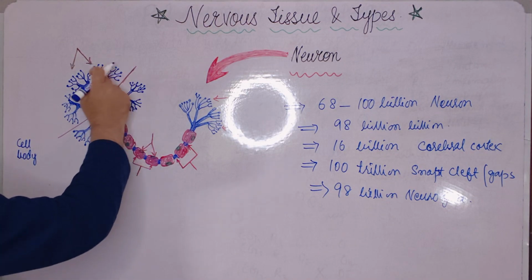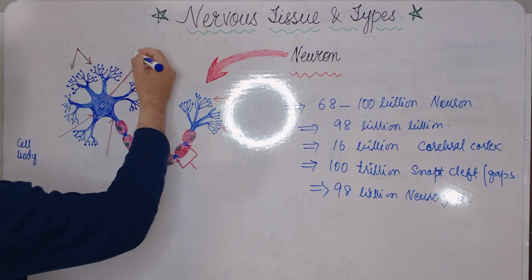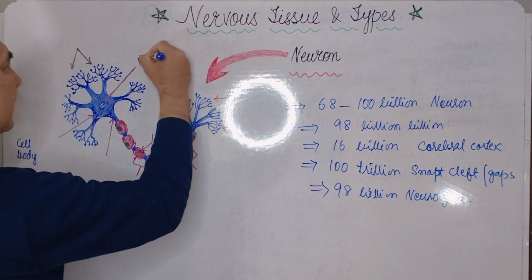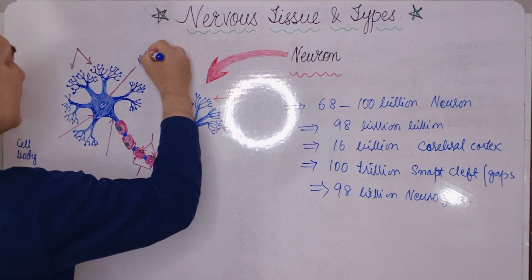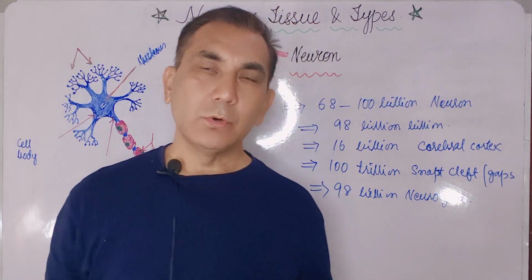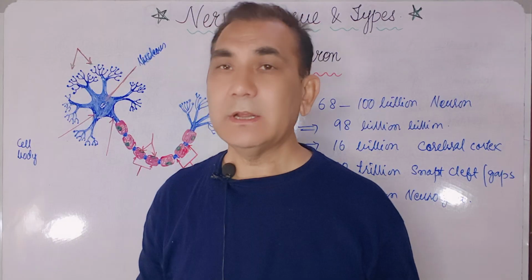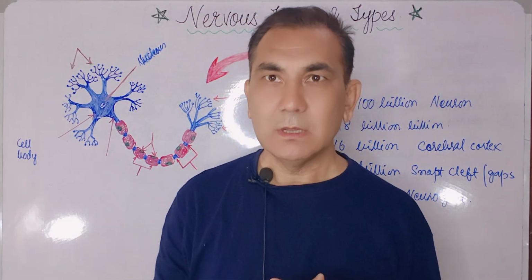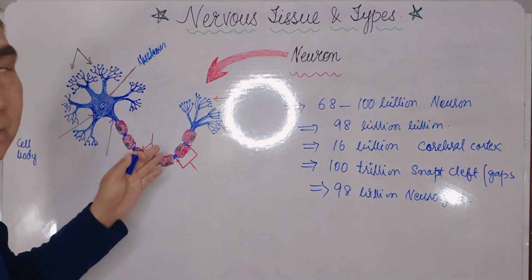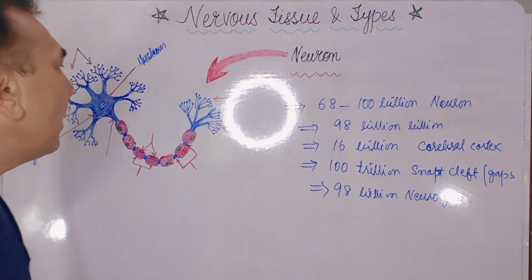The central part of the neuron is called the nucleus. You know very well that neurons have a nucleus and DNA, but they have no capacity of division because the protein is not present inside the cell body. So that's why the neurons cannot multiply or divide.